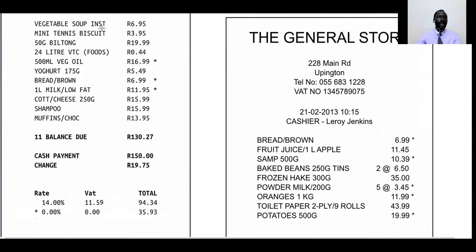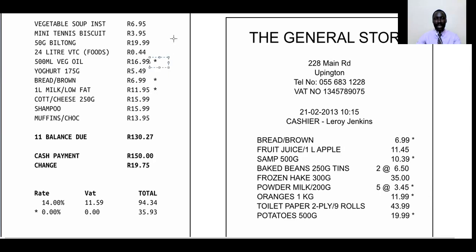The second one is mini tennis biscuit. Then there is 50g biltong, and 24-liter VTC food, and this is the price. Now, there is some vegetable oil, which is also part of the items bought. This vegetable oil has this price and there is a star on it.